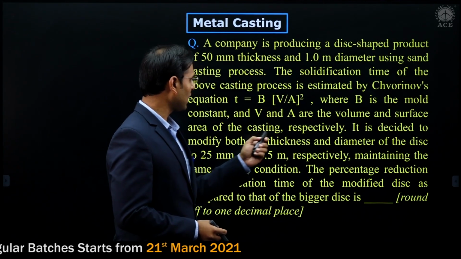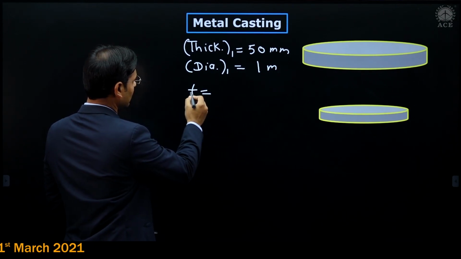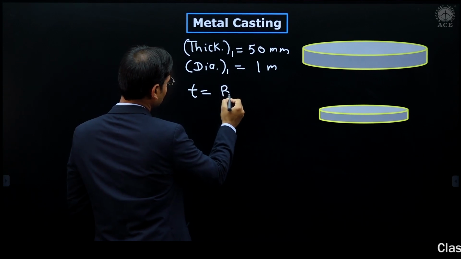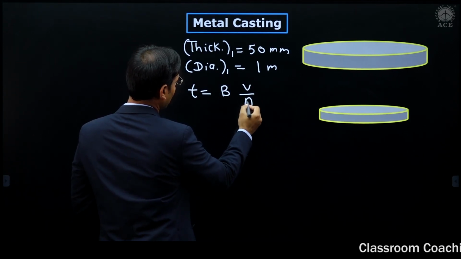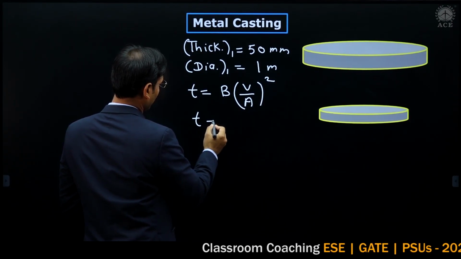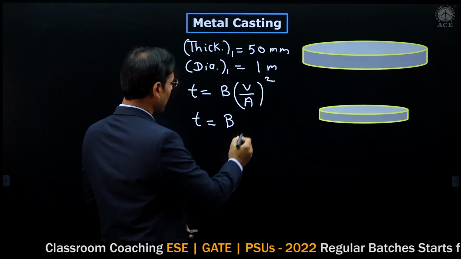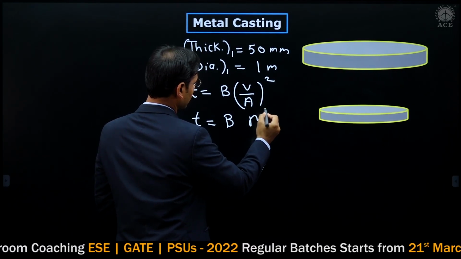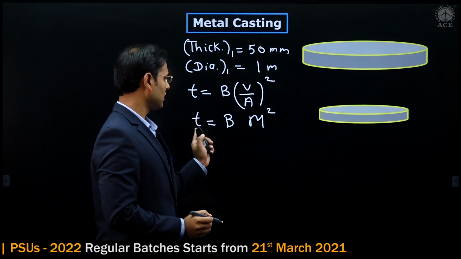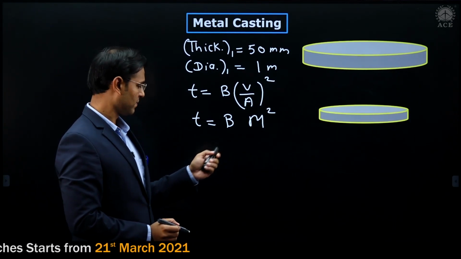I am writing the same equation here. This small t, meaning tau, the solidification time, is equal to B into (V by A) whole square. Then again I am writing t is equal to B into, what is V by A? V by A is the mold modulus. V by A is the mold modulus. Then I am writing M square. This is our equation for small t, meaning solidification time.